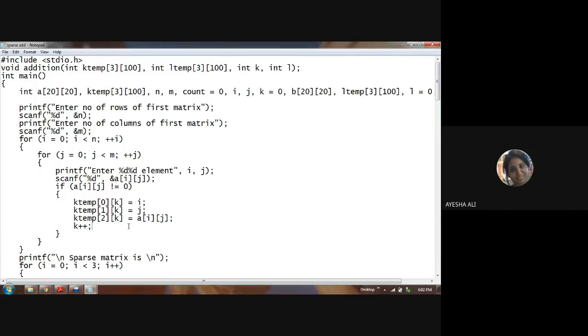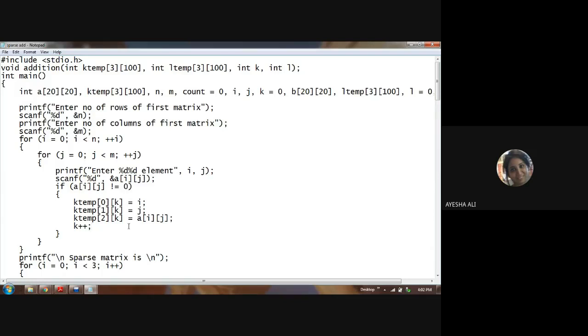So in the first case, if a[i][j] not equal to 0, the loop will run. In other cases, wherever i and j together give the value 0, the loop will not run. Only in those cases when you put the i and j value and the answer you're getting is non-zero will the loop run.